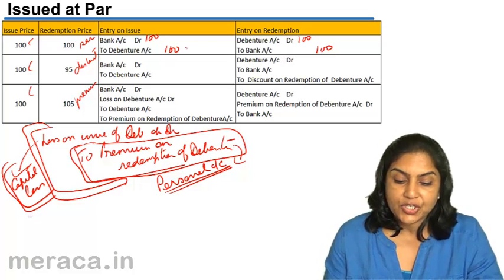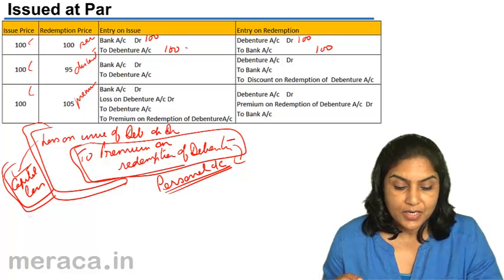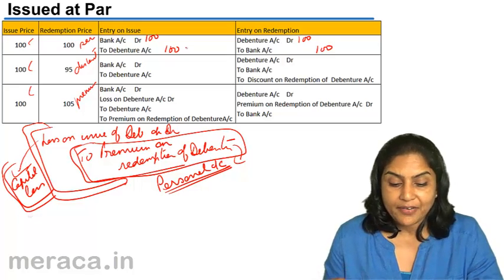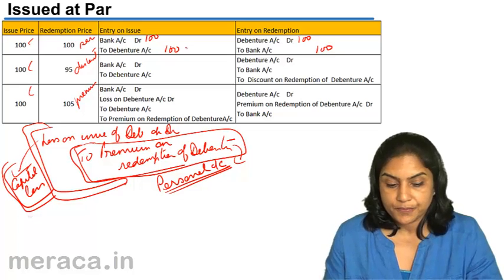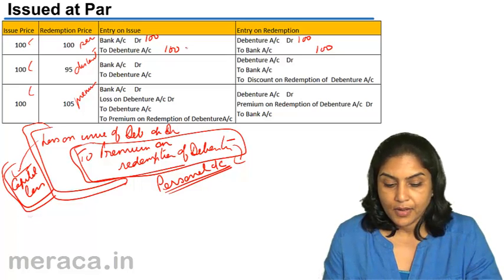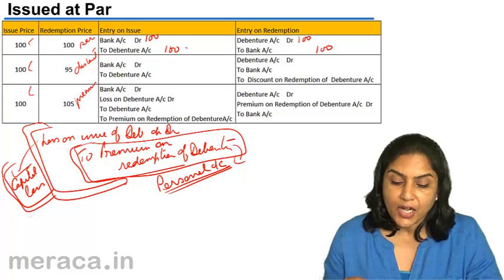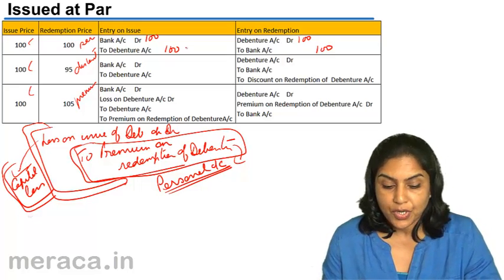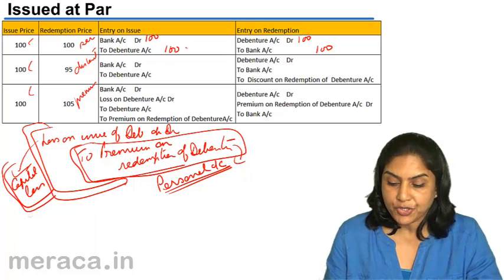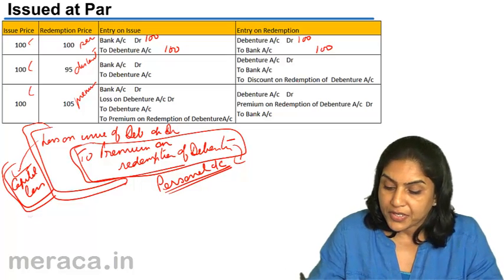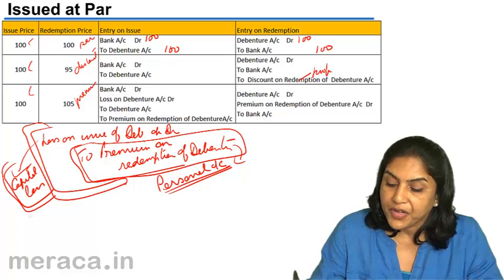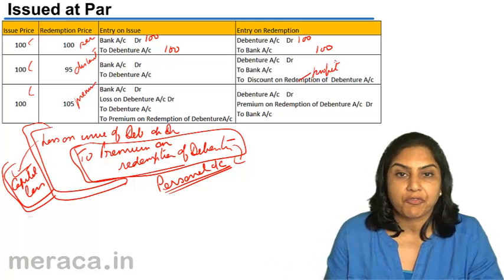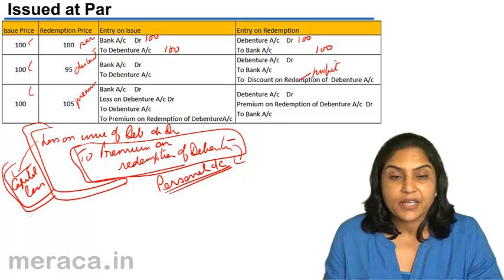If debentures are issued at par, but they are redeemable at a discount, this discount cannot be accounted for at the time of issue because the discount on redemption is a profit. We will account for this profit only when it is actually realized.